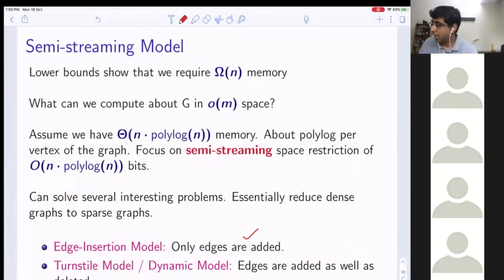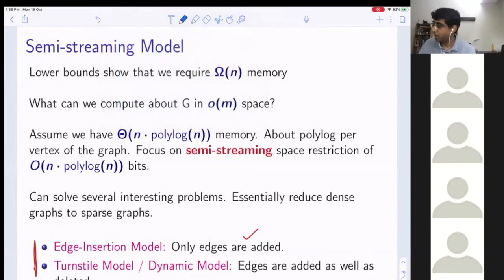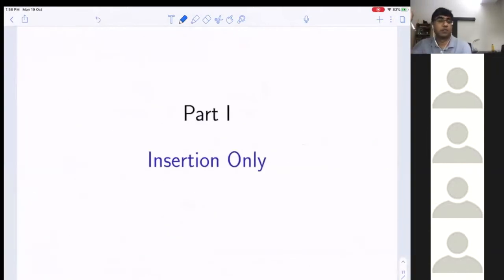These are the two main models which people study. There is another model which people study slightly, which we will come to in a minute when we do some examples. Today we will only do insertion only.